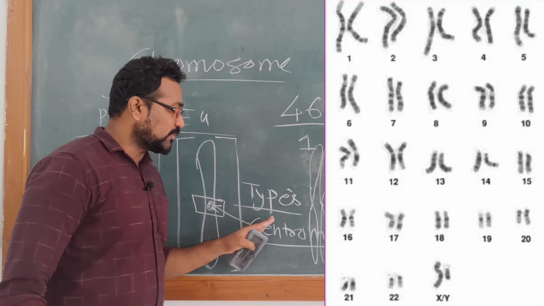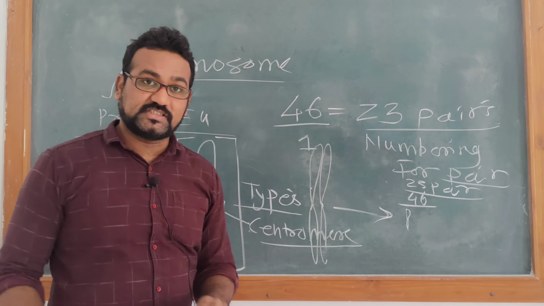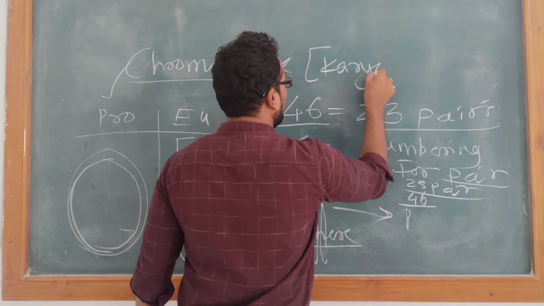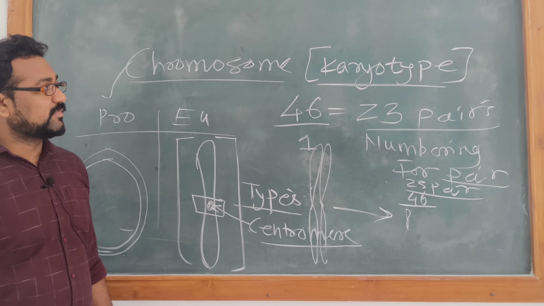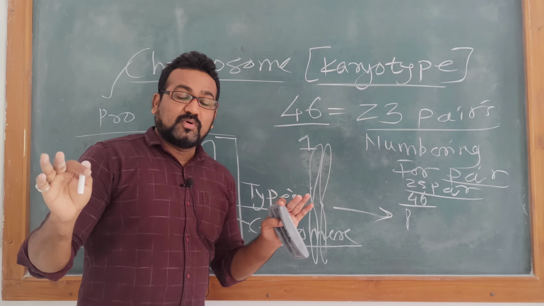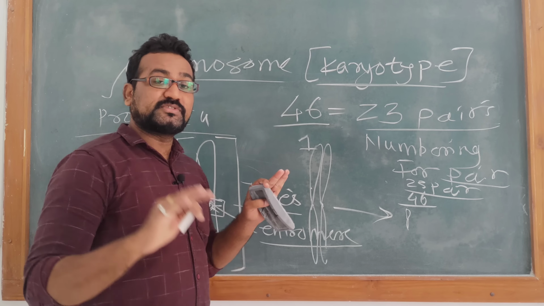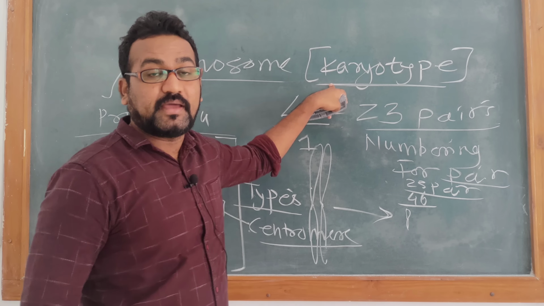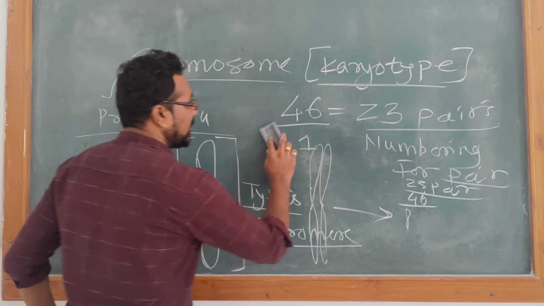We have said there are types of chromosomes on the basis of the position of the centromere. Please write this word in your notebook and remember this. In competitive exams they generally ask this question. The numbering of chromosomes on the basis of their size and the types of chromosomes on the basis of the position of the centromere comes under the branch of biology known as karyotype analysis. Karyotype.